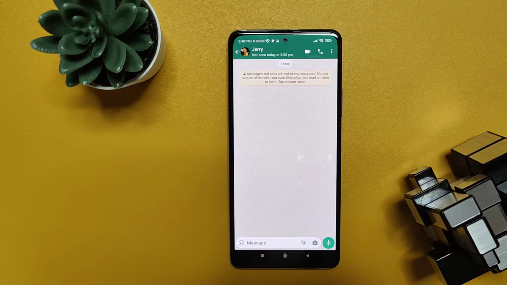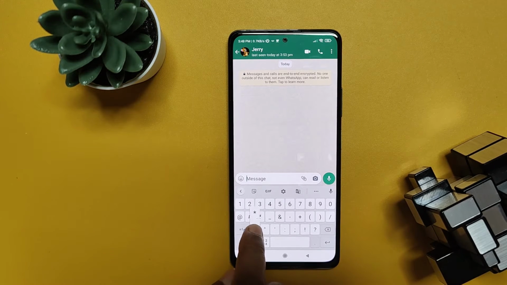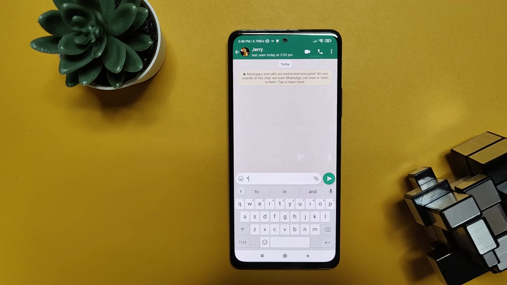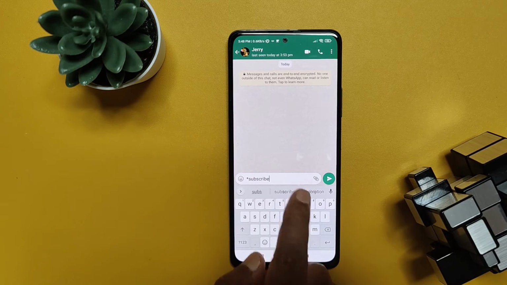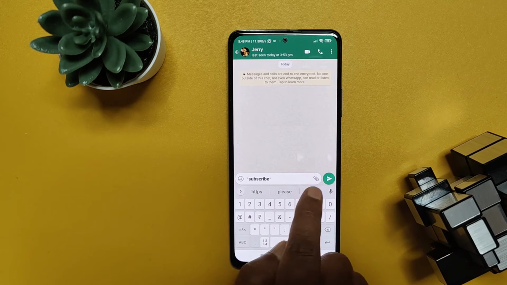So let's start the video with formatting text. It's been around for a while now, but you'd be surprised how many people do not know about this neat WhatsApp trick. Simply put an asterisk at the beginning and end of a desired word or sentence, and you can make it bold. For example, I would like to bold the word subscribe because I want you guys to subscribe to my channel. Then I will type asterisk, subscribe, then asterisk. And here you go. This asterisk bolds my word.